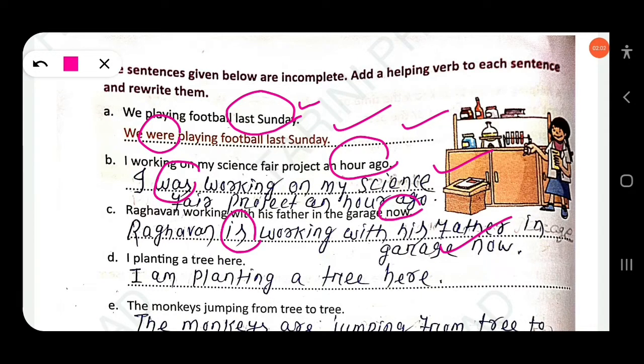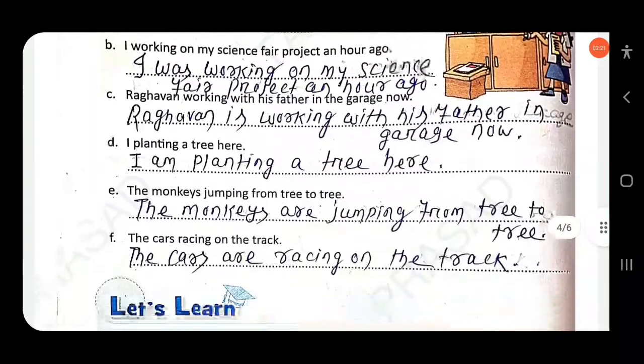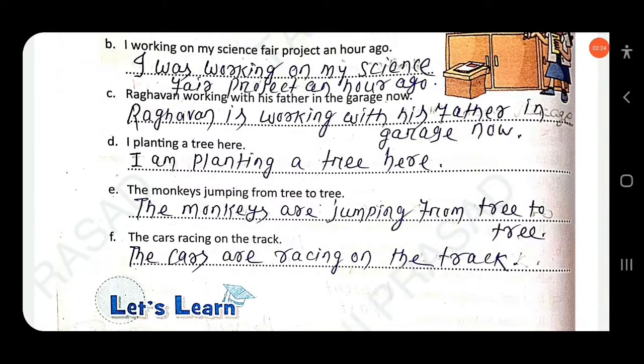Then next, I planting a tree here. That means we are talking about a present action. I am planting a tree here. Then next, the monkeys jumping from tree to tree. The monkeys are jumping from tree to tree. The cars racing on the track. The cars are racing on the track.